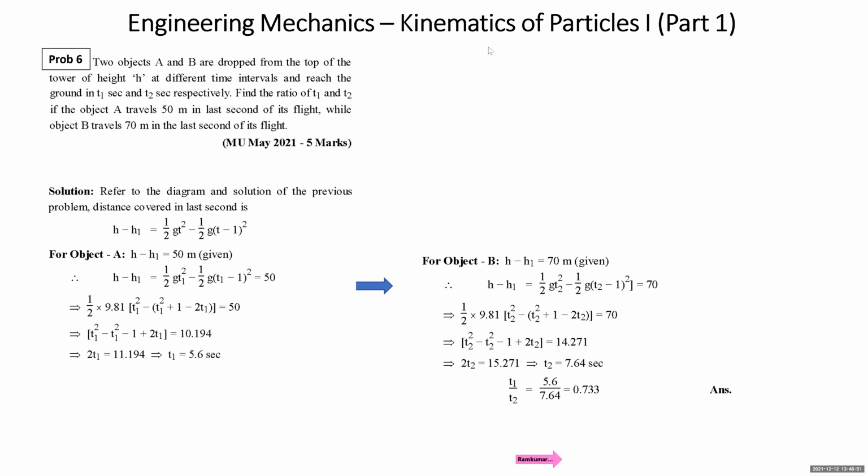All right. We are ready to move to the next sum, students. That is our question number 6. All the remaining problems that I'm going to discuss in this lecture are going to be rectilinear motion at constant acceleration due to gravity.